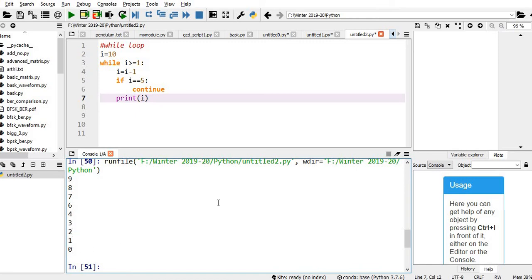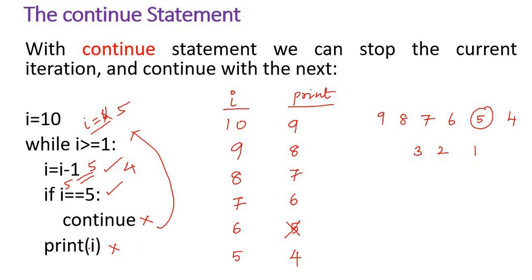Why 0? It prints i equal to 1. Then it comes here, i greater than or equal to 1. The condition is satisfied. Now i is decremented to 1 minus 1, it is 0. So that 0 is also getting printed. I didn't write that, but it also prints 0.